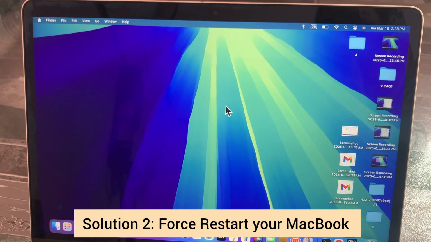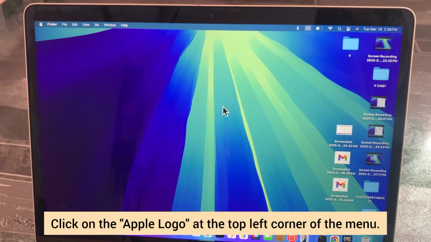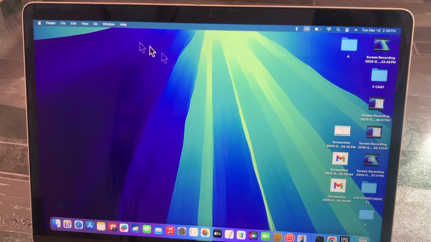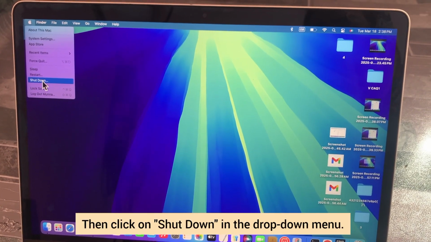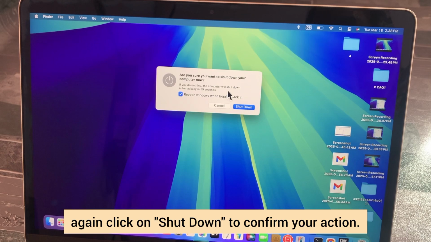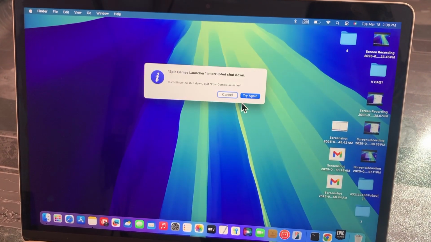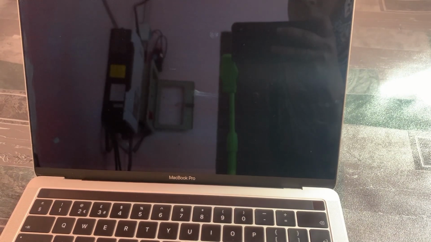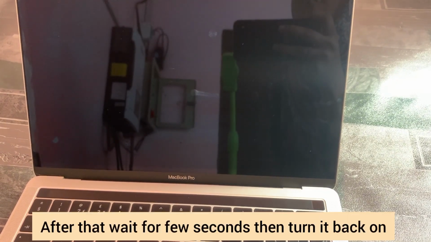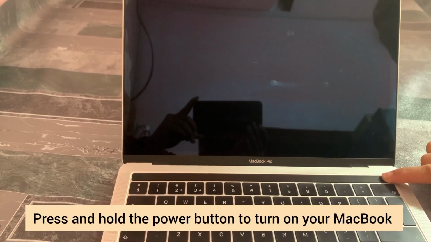Solution 2. Force restart your MacBook. For that, click the Apple logo at the top left corner of the menu. Then click on Shutdown in the drop-down menu. Again, click on Shutdown to confirm your action. Wait for a few seconds, then turn it back on. Press and hold the power button to turn on your MacBook.